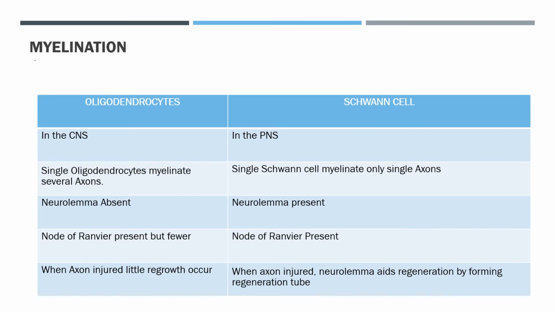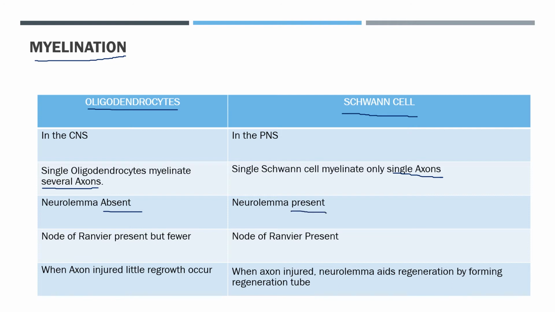Myelination. Two types of neuroglia produce the myelin sheath: oligodendrocytes in the CNS and Schwann cells in the PNS. A single oligodendrocyte myelinates several axons, whereas a single Schwann cell myelinates only a single axon. Okay, a single oligodendrocyte myelinates how many axons? Several axons, whereas a Schwann cell myelinates only a single axon. Neurolemma is absent in the oligodendrocyte, whereas neurolemma is present in the Schwann cell.